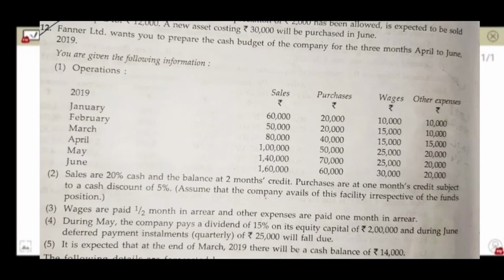Purchases are at 1 month's credit subject to a cash discount of 5%. Assume that the company avails of this facility irrespective of the fund's position. In number 3, wages are paid half month in arrear and other expenses are paid 1 month in arrear.